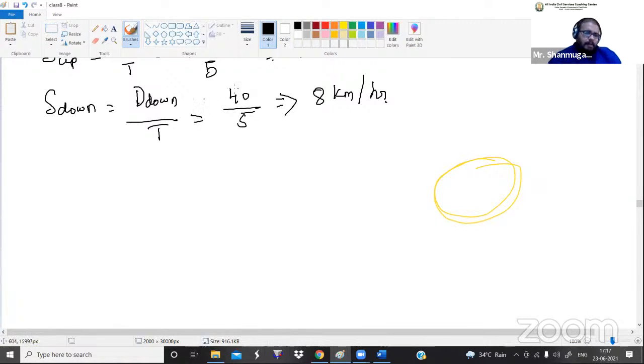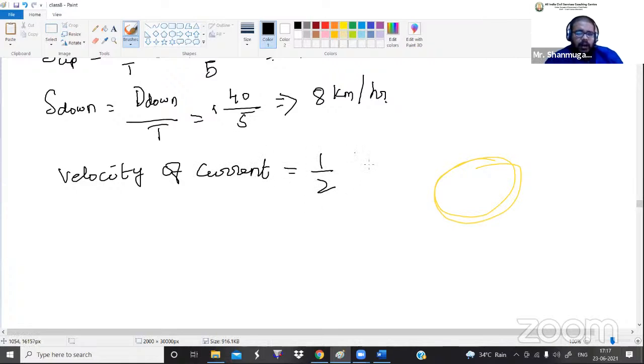So now let us apply the velocity of a current. Velocity of a current is equal to half into 8 minus 4.